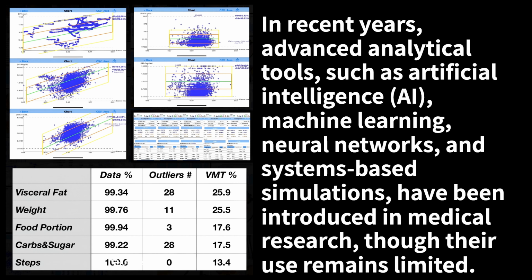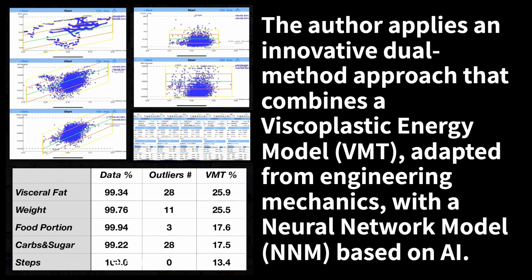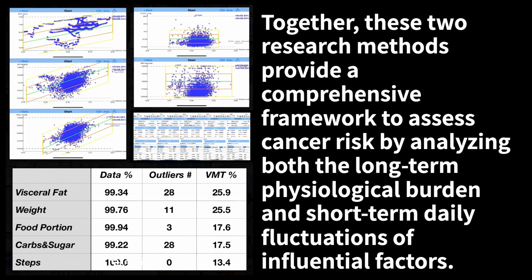In recent years, advanced analytical tools, such as artificial intelligence, AI, machine learning, neural networks, and systems-based simulations, have been introduced in medical research. Though their use remains limited, the author applies an innovative dual method approach that combines a viscoplastic energy model, VMT, adapted from engineering mechanics, with a neural network model, NNM, based on AI. Together, these two research methods provide a comprehensive framework to assess cancer risk, by analyzing both the long-term, physiological burden and short-term daily fluctuations of influential factors.